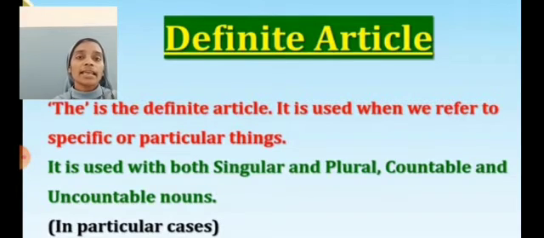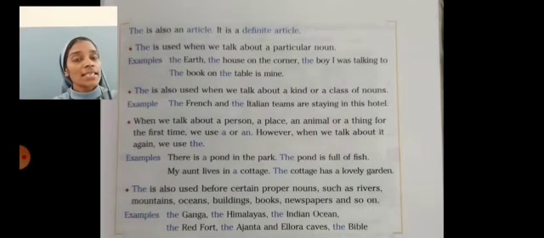Dear students, there are some rules to use the article the. We can go through the rules. First, the is used when we talk about a particular noun or specific noun. For example, the earth, the house on the corner, the boy I was talking to, the book on the table is mine. All these nouns talk about a particular or specific thing.